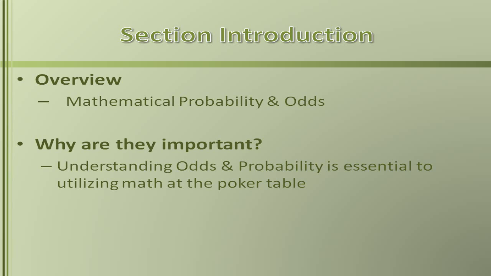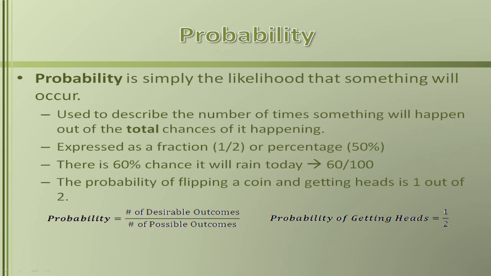Why are they so important? Well, we need to understand the concepts of odds and probability to really use mathematics at the poker table, and it's just as simple as that. Because when we talk about pot odds, implied odds, equity, and all-in equity, we need to really understand odds and probabilities to make correct mathematical decisions in a hand. So let's go ahead and get started.